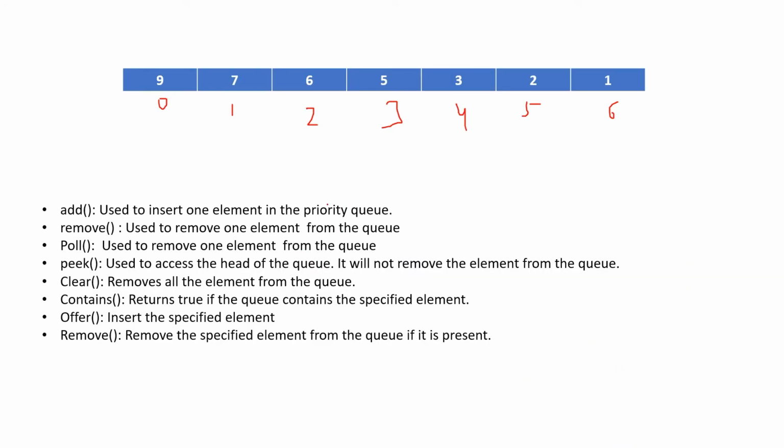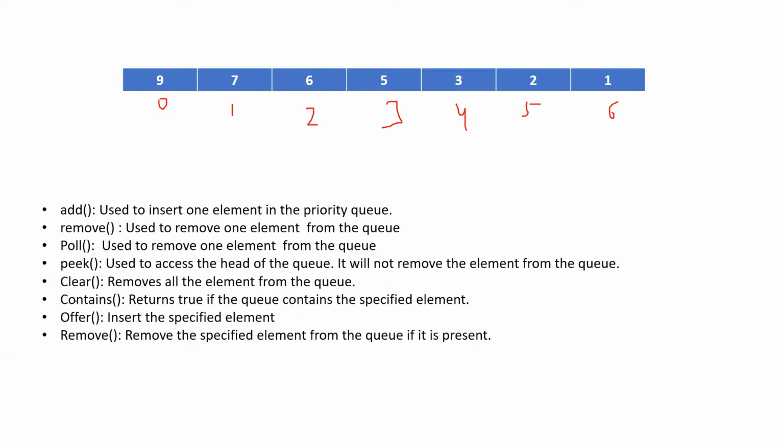Now we have a method called remove, which will remove the element from the queue which has the highest priority. Again, poll will do the same thing. It will go and remove the element from the queue. Peek is used to access the head of the queue, but it will not remove that element from the queue. It will just read it, but not delete it.